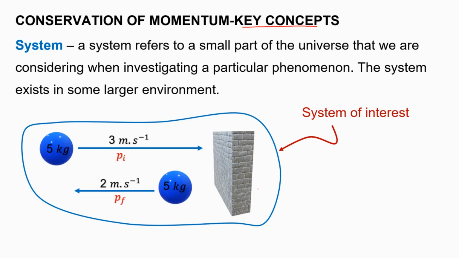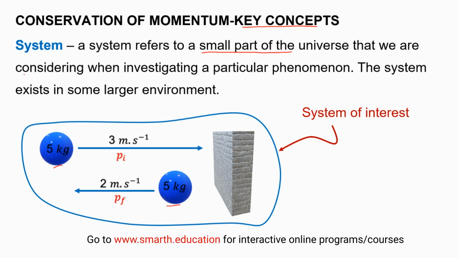We eliminate some of the things like the ground, the racket that hit the ball, and other things. And then we just concentrate on these two. See that? So this is a system. So a system refers to a small part of the universe that we consider when investigating a particular phenomenon. So that's what the system is, right?